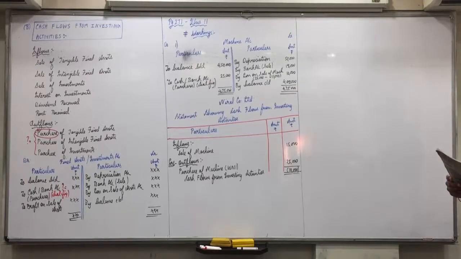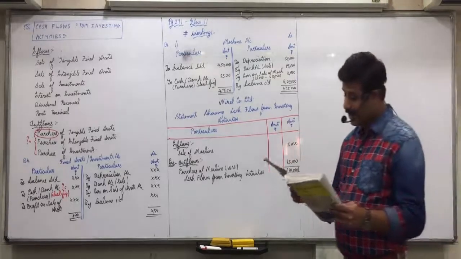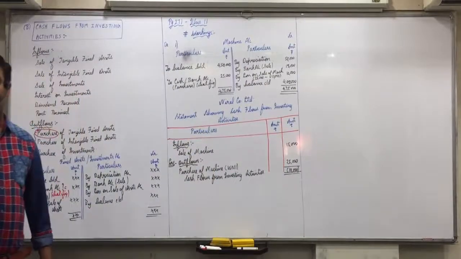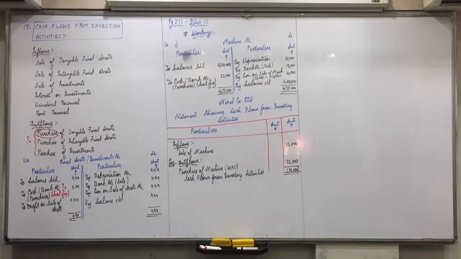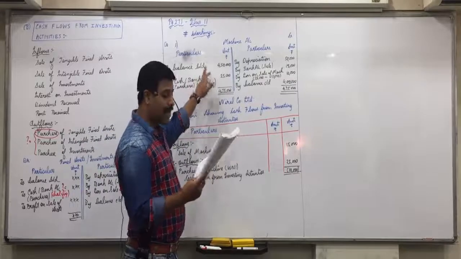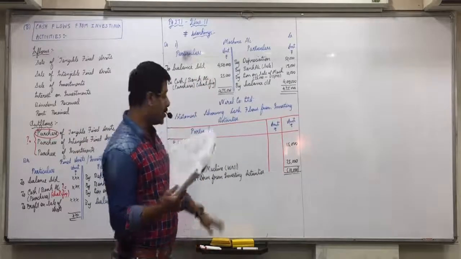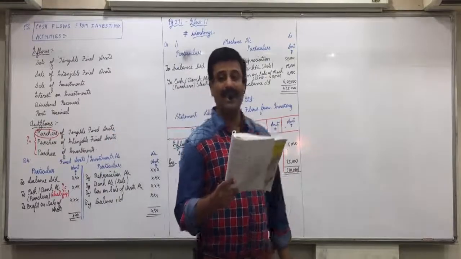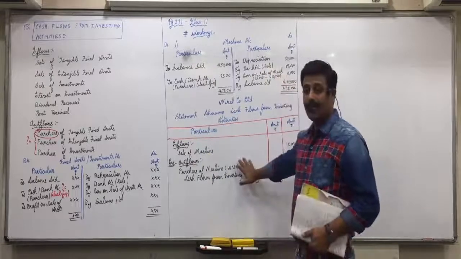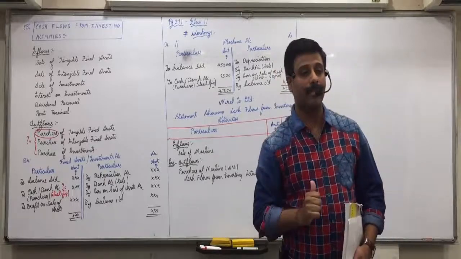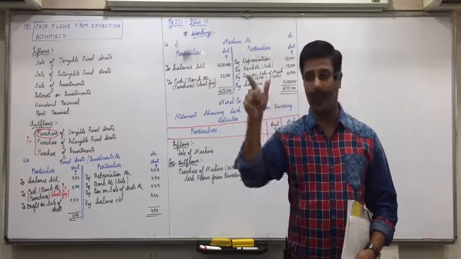In the answer, they themselves have not mentioned that answer. Anyway, I'll discuss that orally. So, in exams, such a point should not come. Opening balance of furniture in the main statement, it will have no effect, but in the ledger account, it will come on debit side. Again, closing balance of furniture in the main statement, no effect, but in the ledger, it will come on credit side. Depreciation on furniture in the main statement, no effect, and in the ledger, credit side. And this will have effect on operating profit. What we used to do with depreciation yesterday? 4 plus.